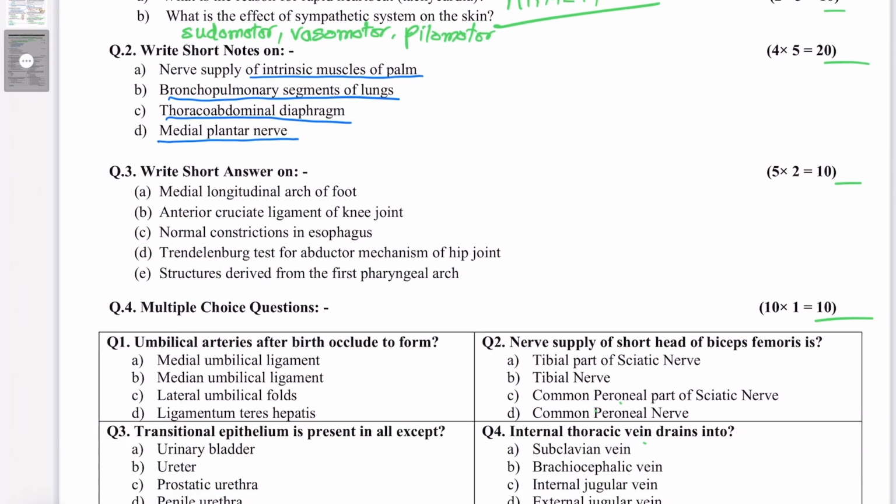Question number 3. Write short notes on medial longitudinal arch of foot. It is important, you should know it. Anterior cruciate ligament of knee joint. It is important, you should know it. Remember to mention the anterior drawer test and why it is more prone to injury compared to the PCL.